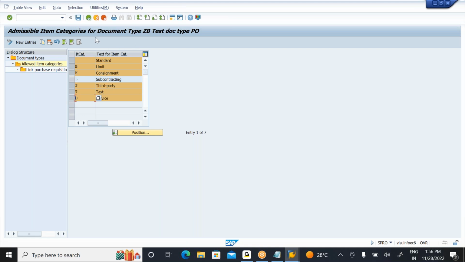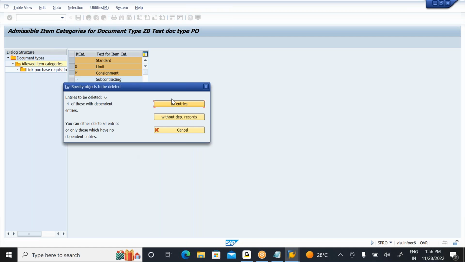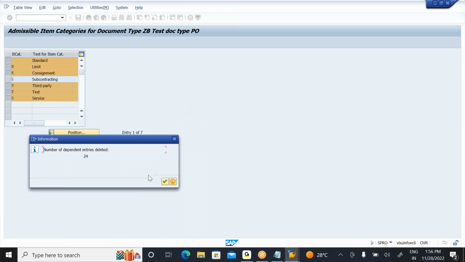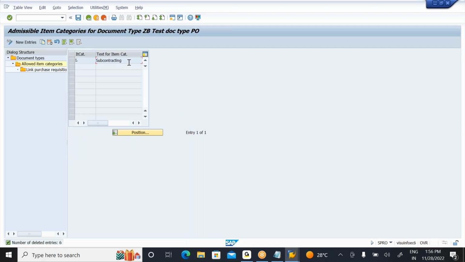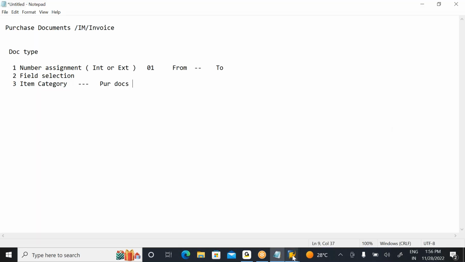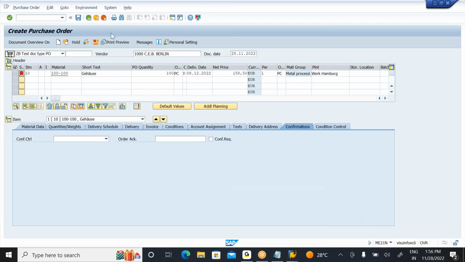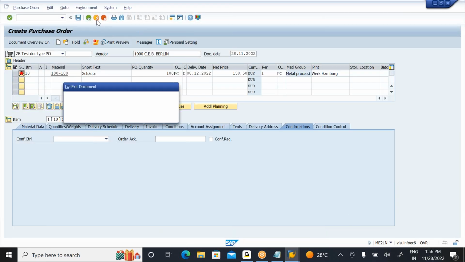Okay, so you observe, all these item categories are not required. So this is my company requirement. So delete all the entries. Okay, all the entries will be deleted here. Only the subcontracting procurement process remains. So for this document type, the user has to do only the subcontracting procurement process. This is the only item category you need to allow. Come to here. Click on continue. Go to the backend system.